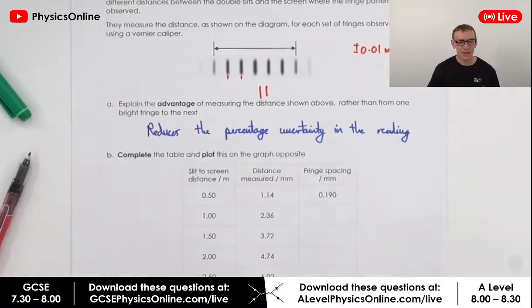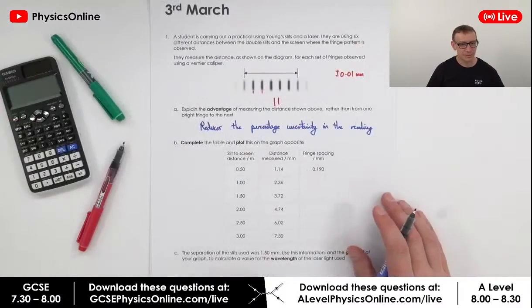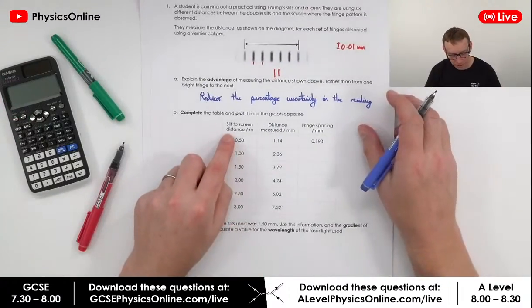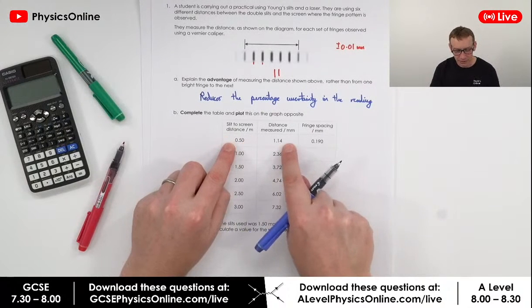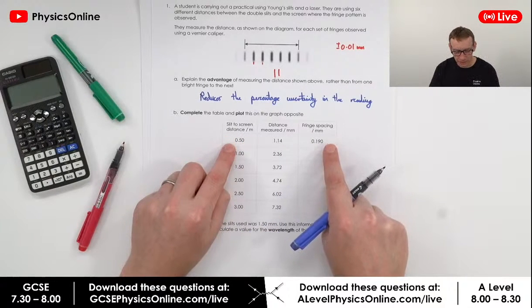Okay, we then need to complete the table of data. So we've got the distance from the slit to the screen, the distance measured, and then the fringe spacing.